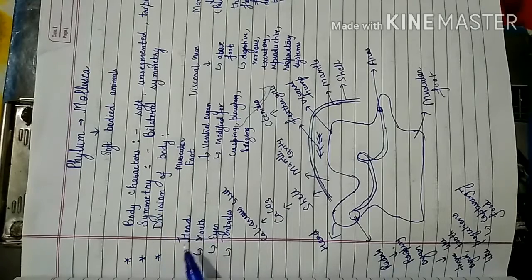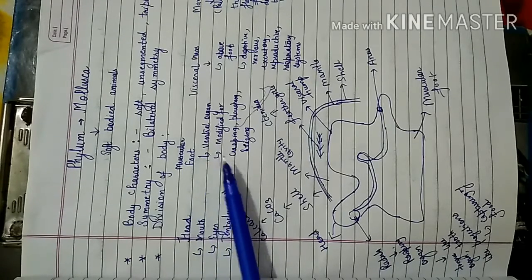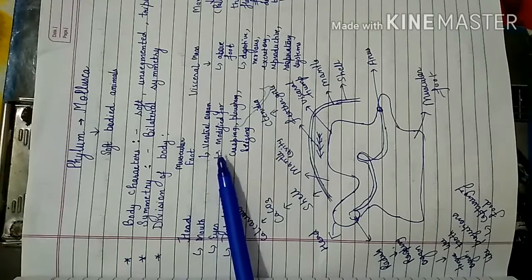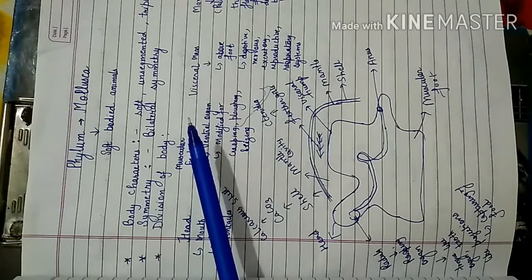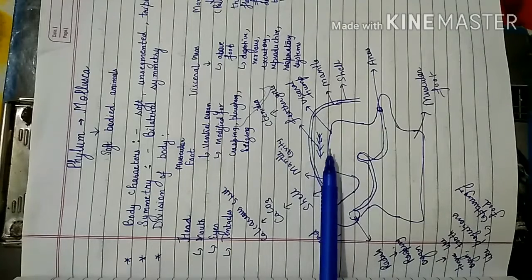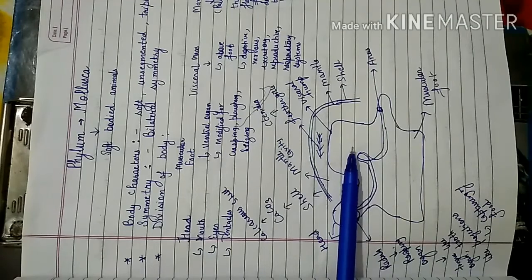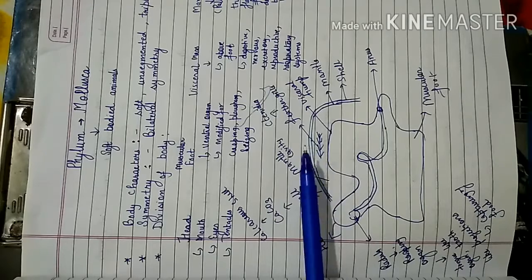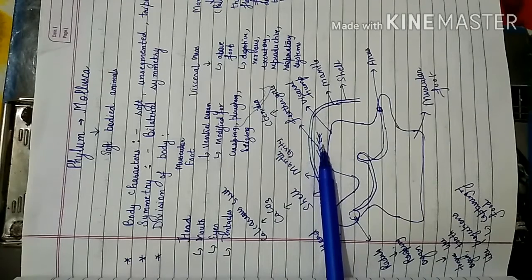Then the body is divided into head, which consists of mouth, eyes, tentacles. Then there is a muscular foot which is present on the ventral side, and it is modified for creeping, for seizing and for plowing. The visceral mass is present above the foot, and it consists of digestive, nervous, excretory, reproductive and respiratory systems. Then the mantle is present above the visceral mass, and the space between the mantle and the visceral mass is known as mantle cavity.